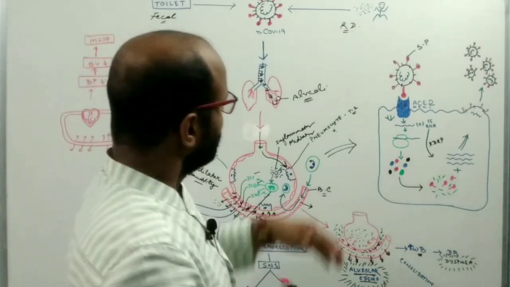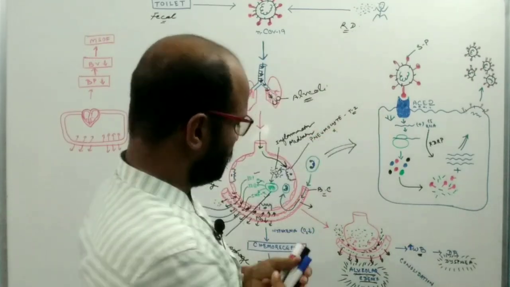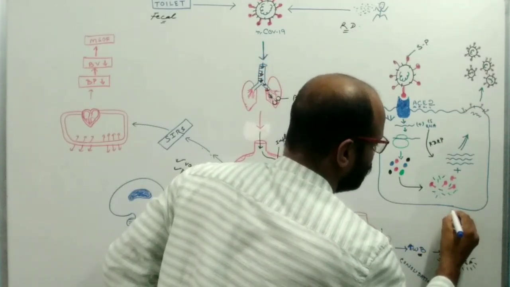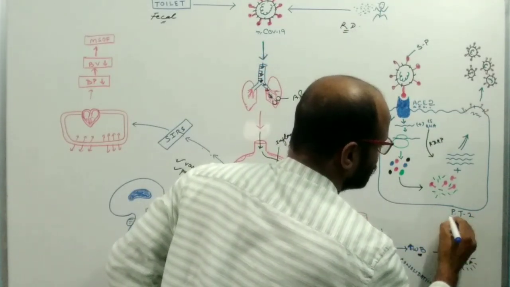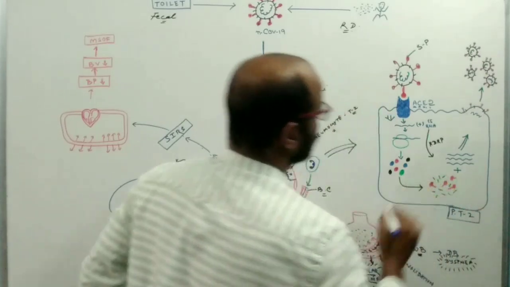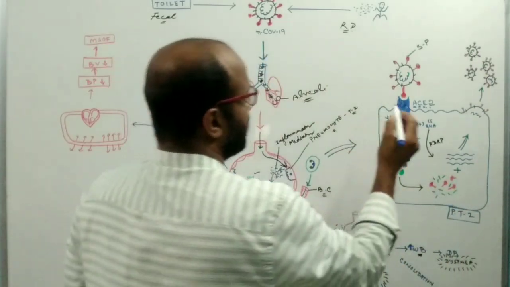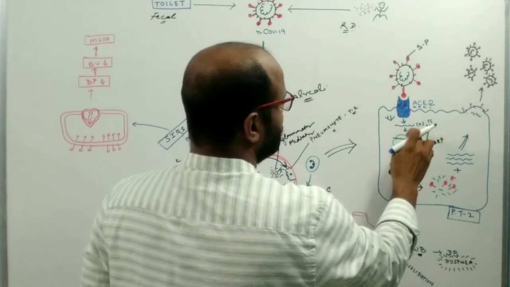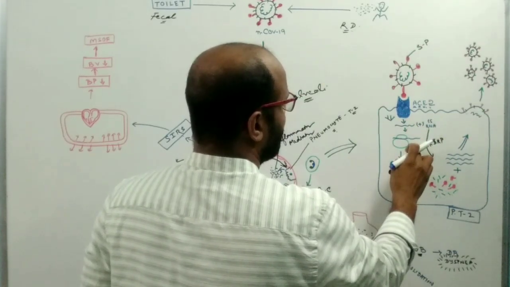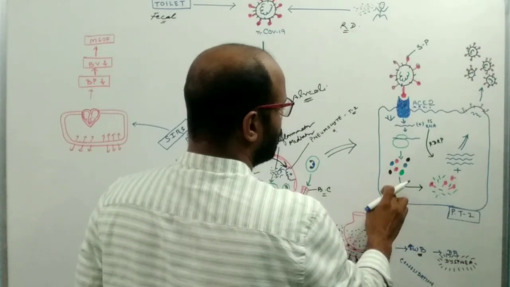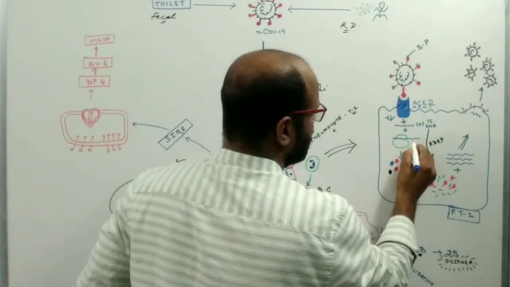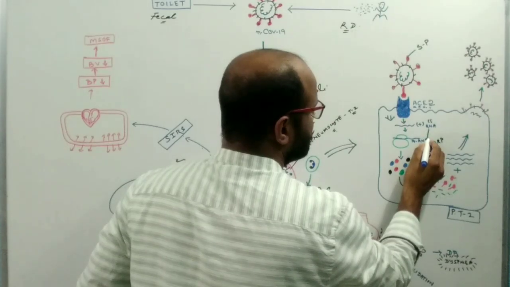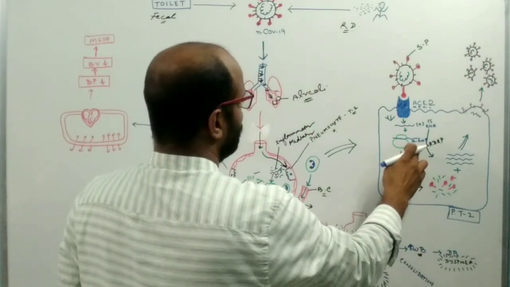When it enters the pneumocyte type 2 cell, it contains positive single stranded RNA. When this RNA enters our cell, it takes over the enzyme system and the ribosome.